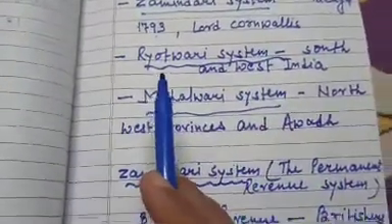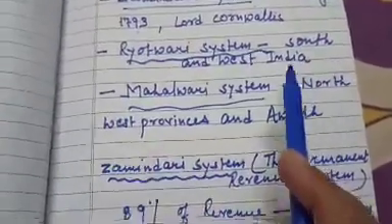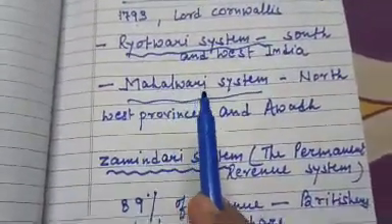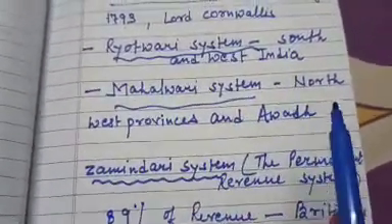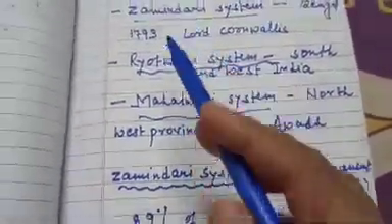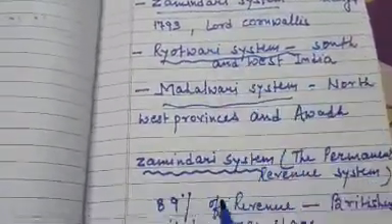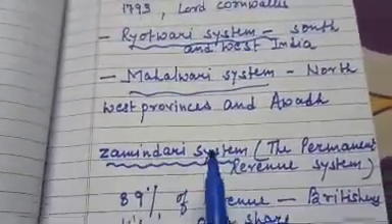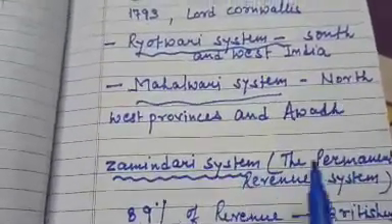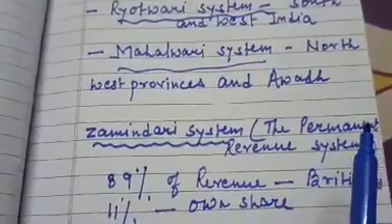Second system was Ryotwari system. It was in South and West India. Then third one was Mahalwari system. It was in North West provinces and Awadh. One by one we read about all these three land revenue systems. First of all, it was Zamindari system, and that system is also known as permanent revenue system or permanent settlement.